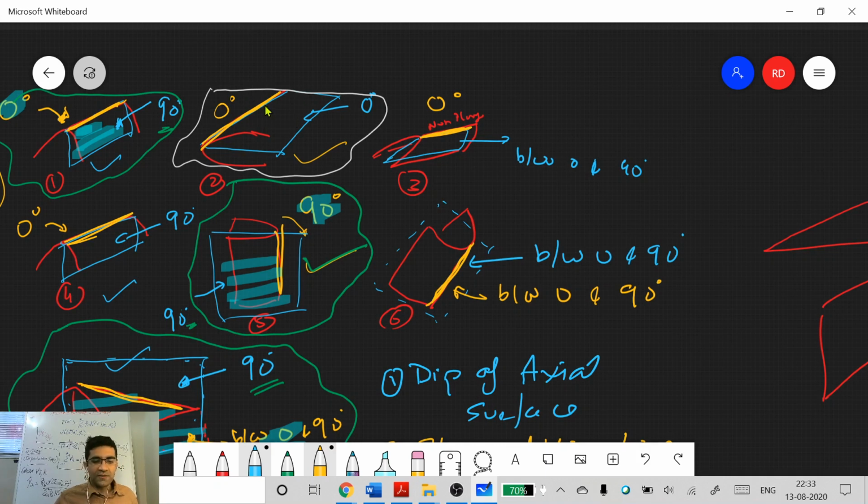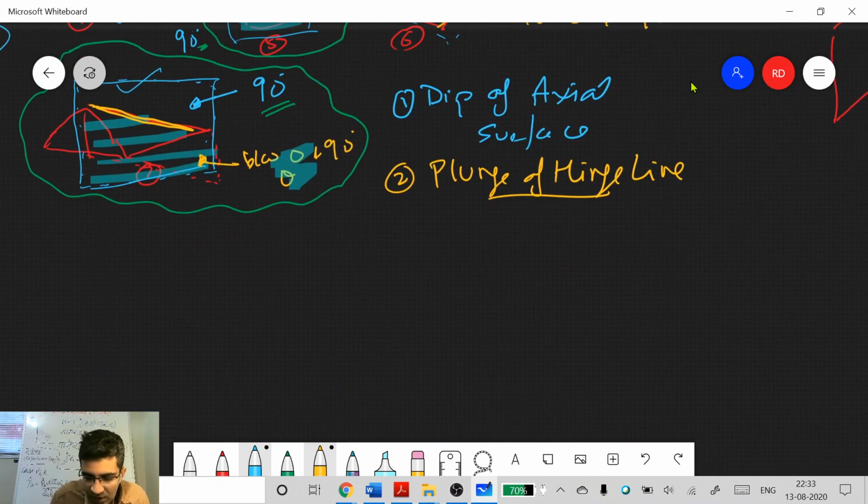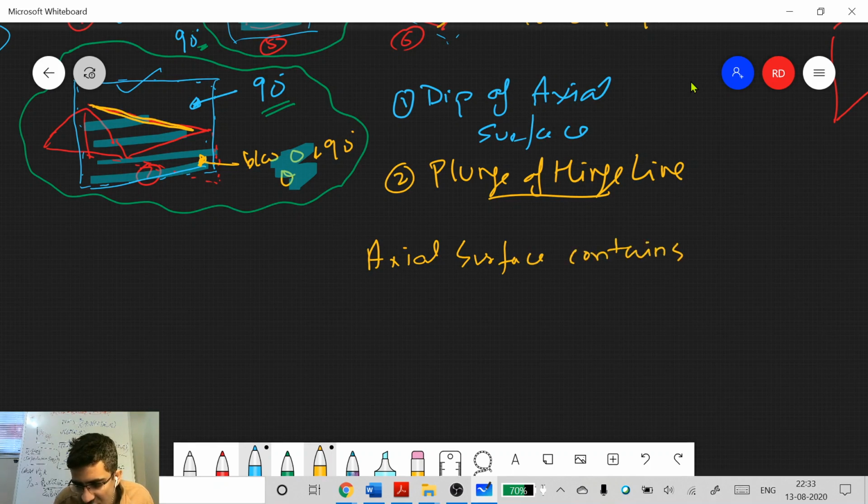Yes, so if the axial surface is dipping by theta, first of all, the axial surface contains the hinge line, correct?